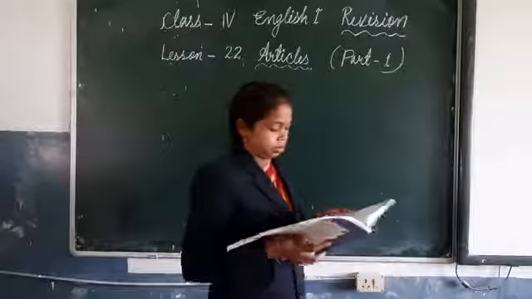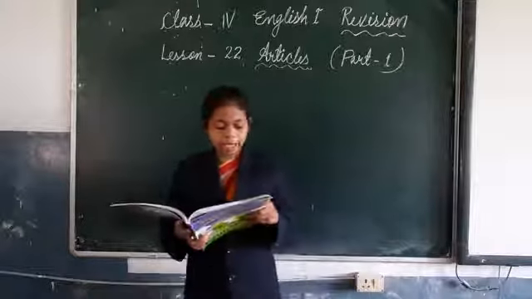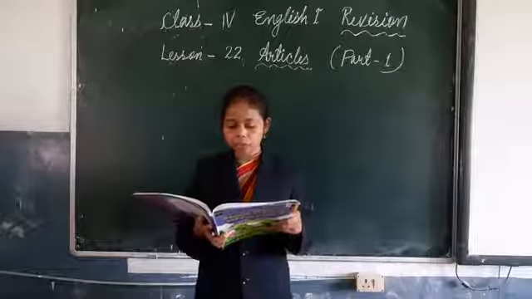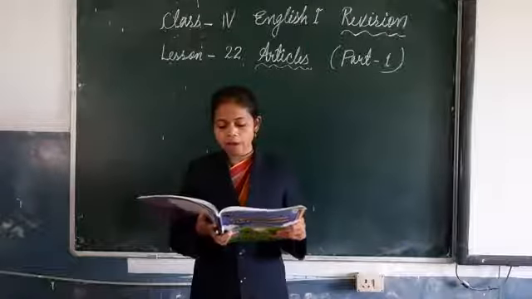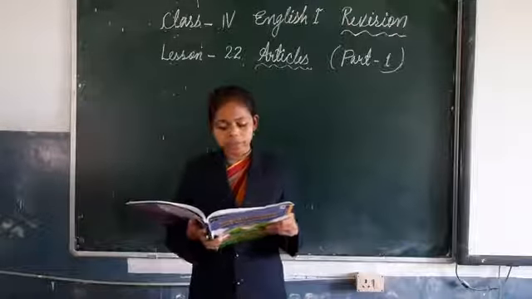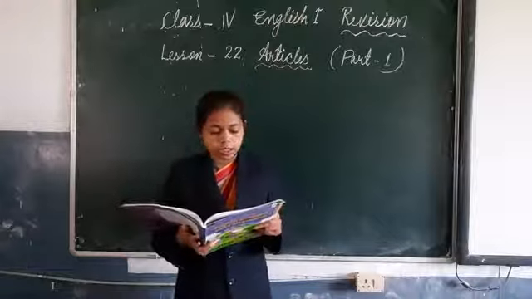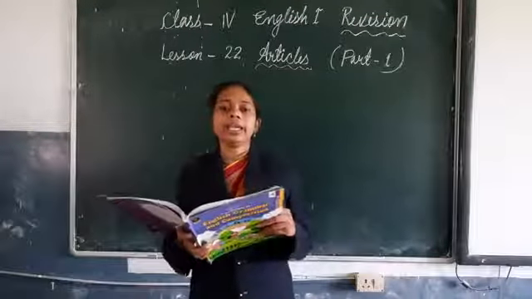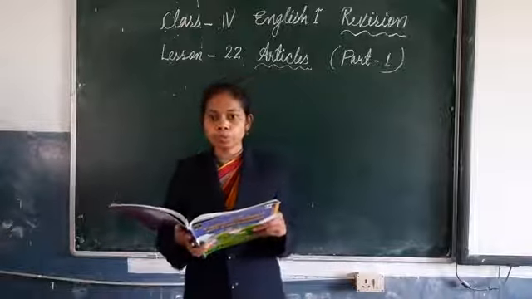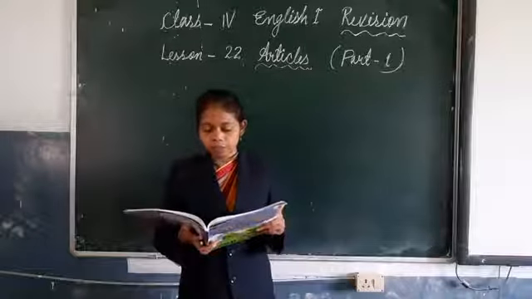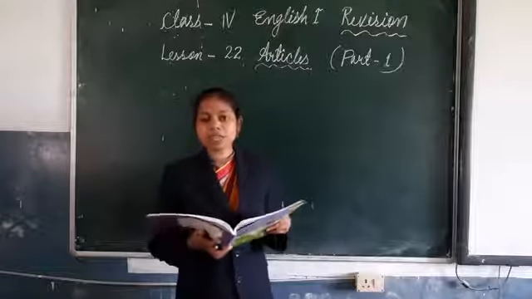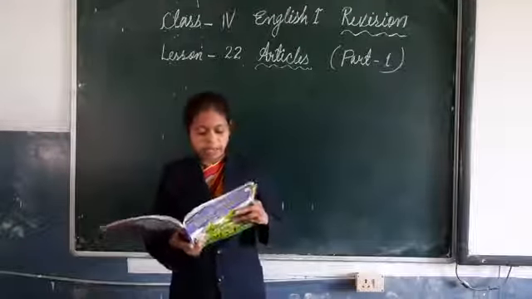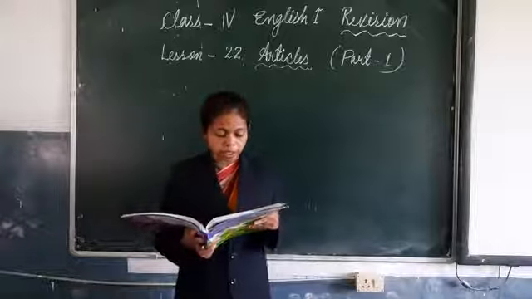Done it? Okay. Now next. A is also used with words beginning with A, E, I, O, U, but which have a consonant sound. So A can be used with words beginning with A, E, I, O, U, but which have a consonant sound only. Okay. Here you can see the example.